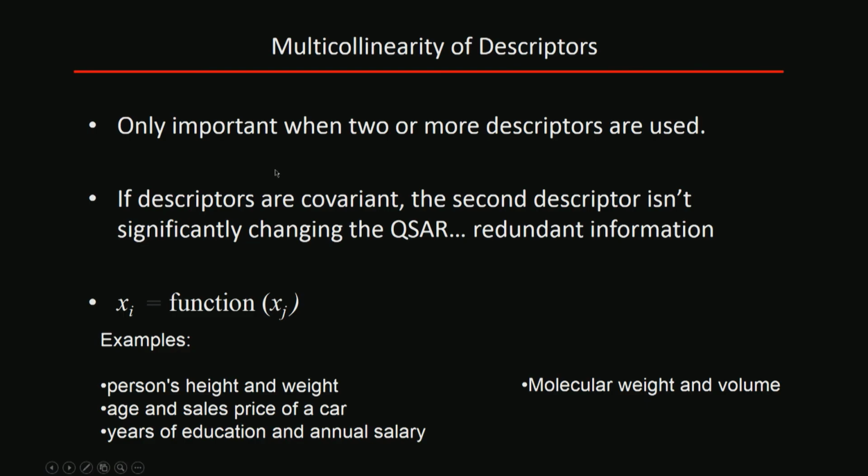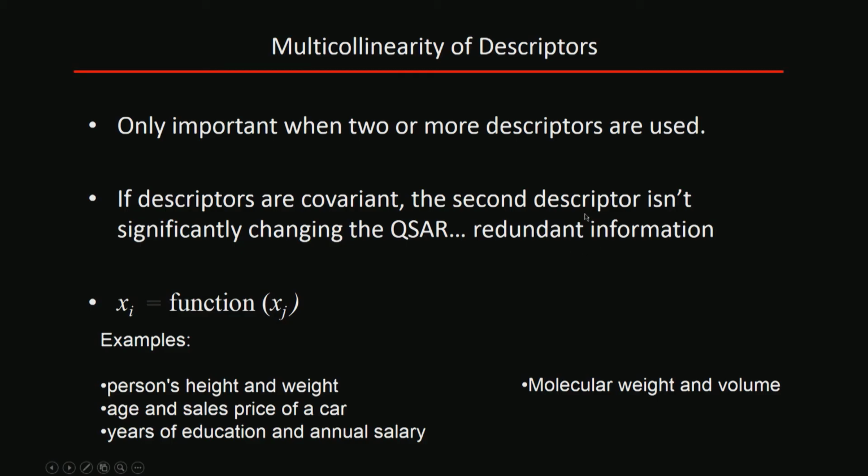Some important points we need to consider. When we use 2 or more descriptors in my equation, and if 2 descriptors are highly related with each other, covariant, then the second descriptor isn't significantly changing the QSAR. So, we need to remove that.